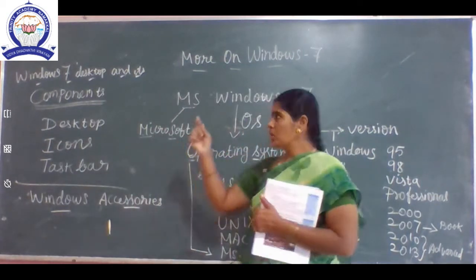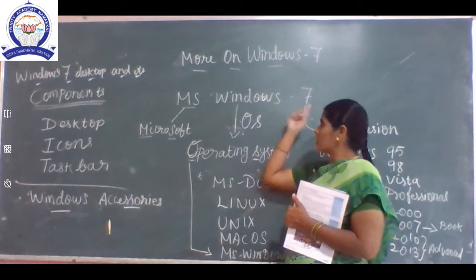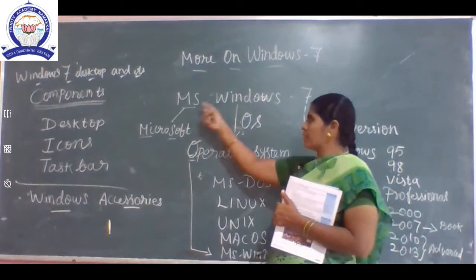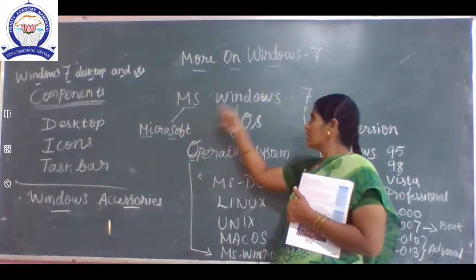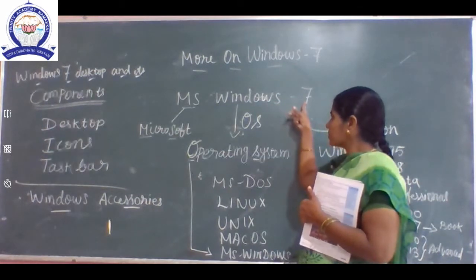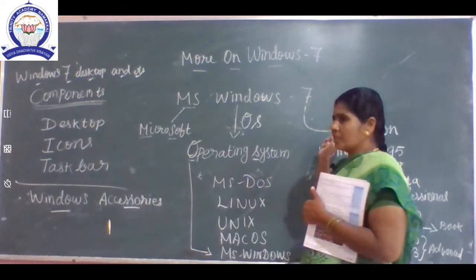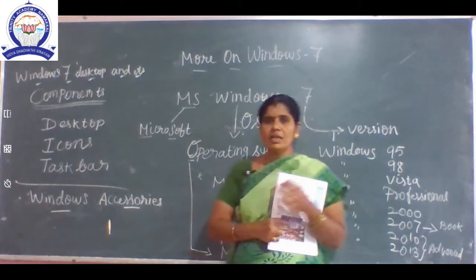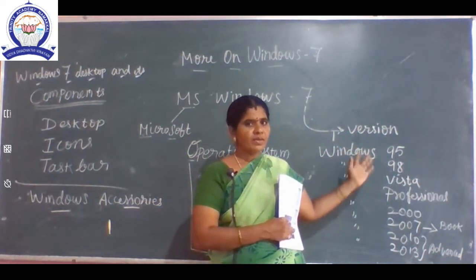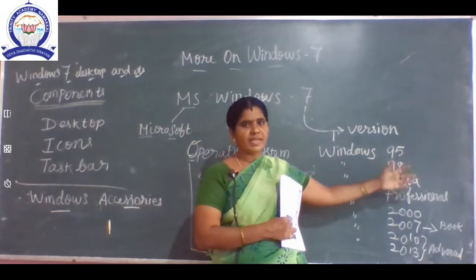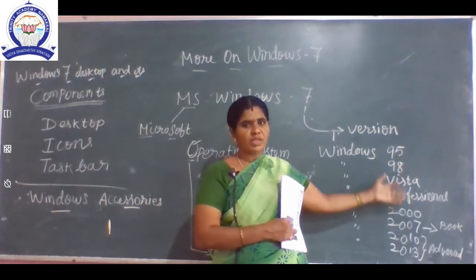See the board, Microsoft Windows 7. Windows is developed by Microsoft. Microsoft is a company in the US. 7 is a version. We took the example of ice cream, different flavors, the same. Windows 95, Windows 98. What are the differences between these?